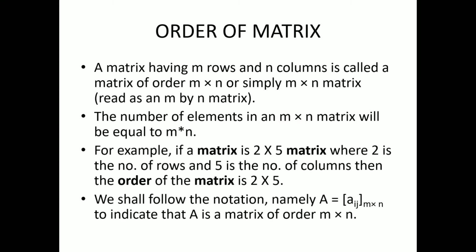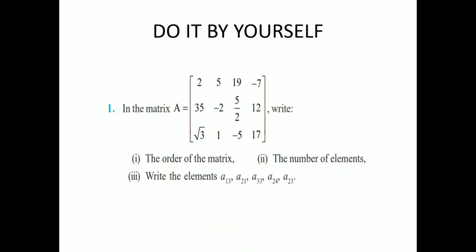Order of a matrix. A matrix having m rows and n columns is called a matrix of order m cross n. The number of elements in an m cross n matrix will be equal to m multiplied by n. For example, if a matrix is a 2 cross 5 matrix, where 2 is the number of rows and 5 is the number of columns, then the order of the matrix is 2 cross 5. Here is an example for you to try.